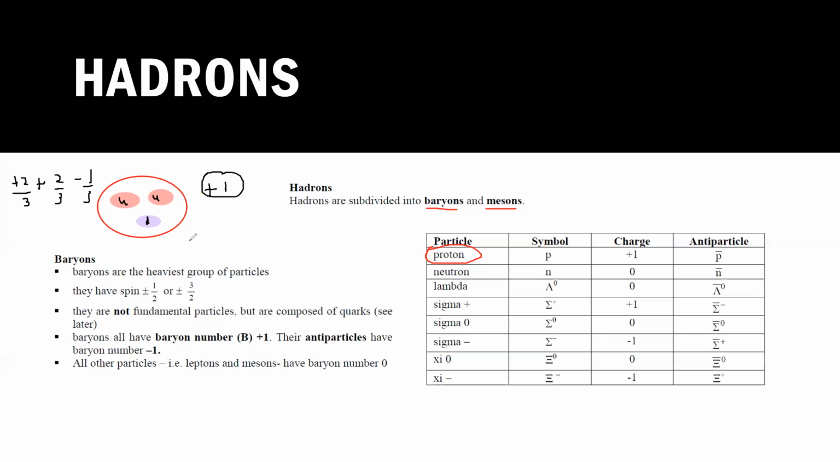So actually, a proton is what? A proton is a baryon. A proton is a combination of three quarks, which is up, up and down. As well as neutron. What is a neutron? A neutron is also a baryon. How is a neutron a baryon?